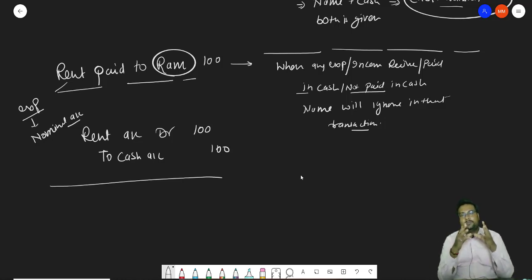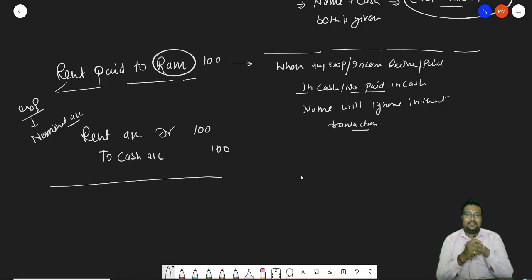Simple effect: in this particular transaction, who are the two parties that will be affected, and what is the nature of those two parties. And when you identify the nature, simply implement the rule as per their nature. So this is how we solve the questions of journal. From the next class itself, we will solve the journal from your exercise.